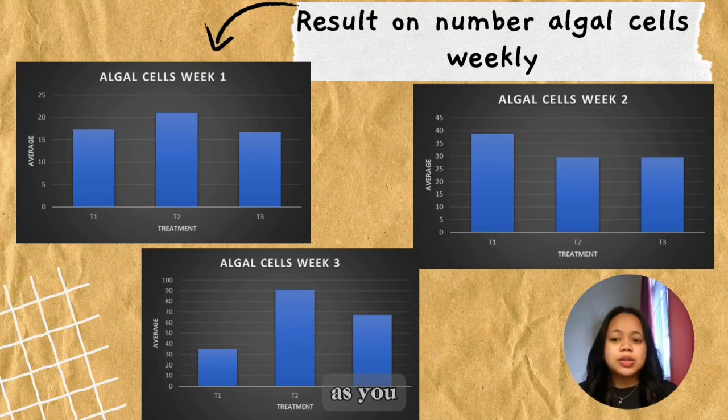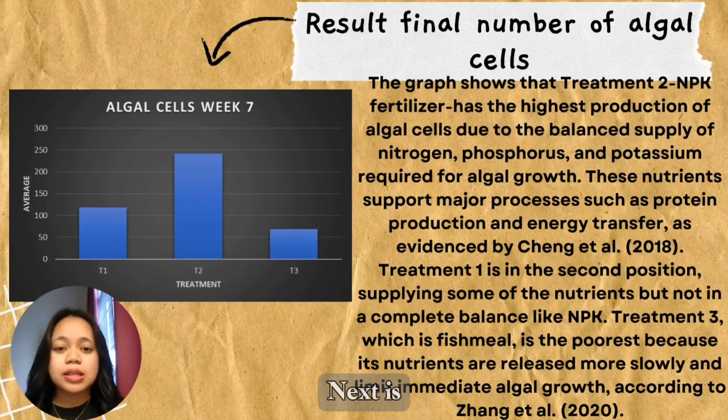Next is results: number of algae cells weekly. In this slide, as you can see, there are three different graphs for three different weeks. In this graph, you can see that we use three different treatments to see which one of the treatments is the best for our algae cell blooms. Next is results: final numbers of algae cells.